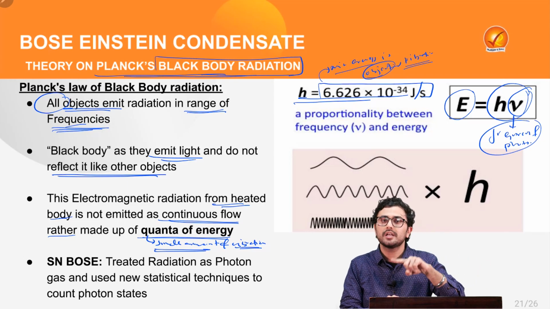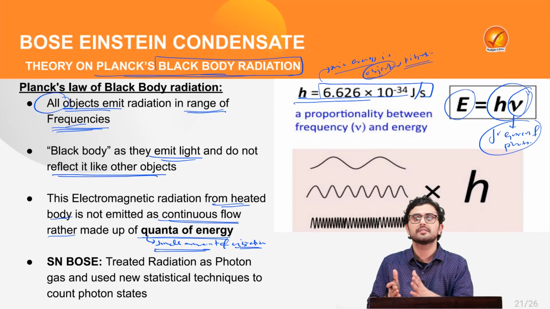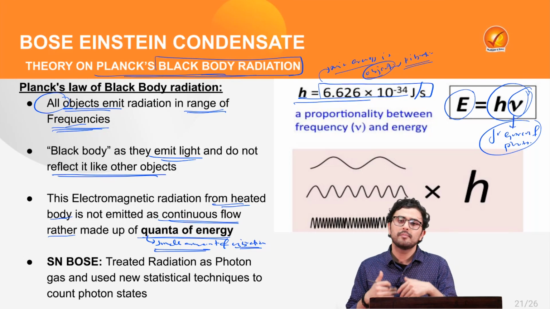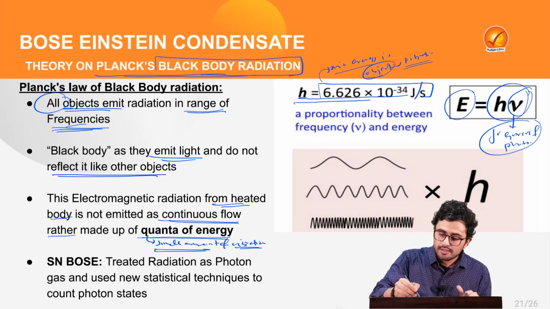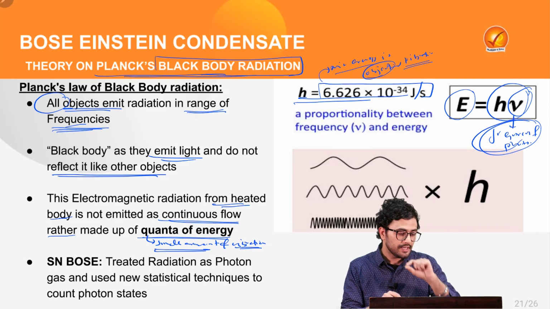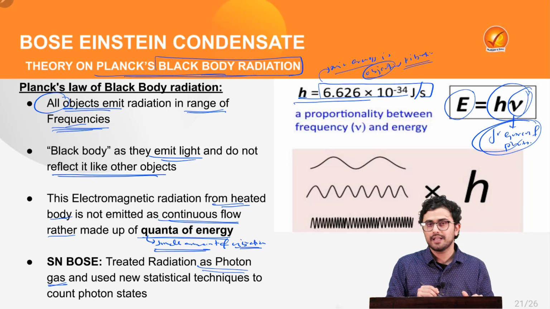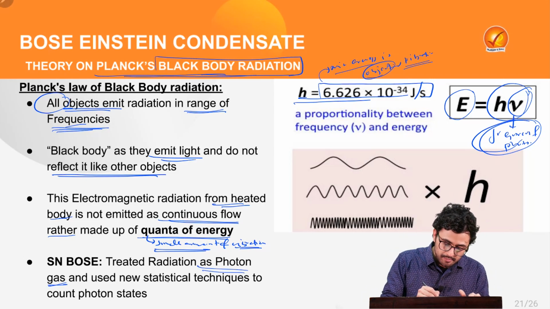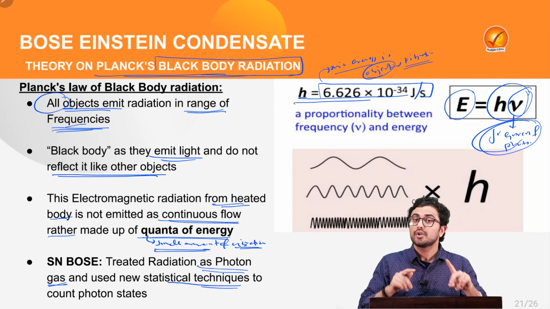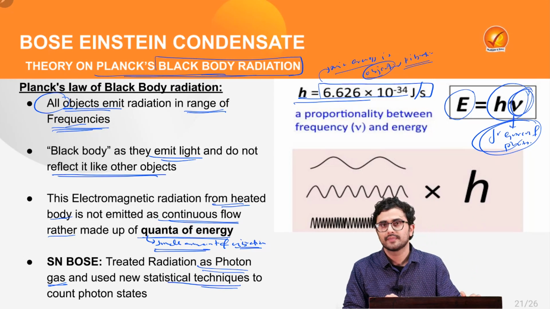Now Satyendranath Bose, as he was finding it difficult to make his students understand what this frequency of the photon stands for, treated this radiation as a photon gas and used some new statistical techniques to count the states of these photons.